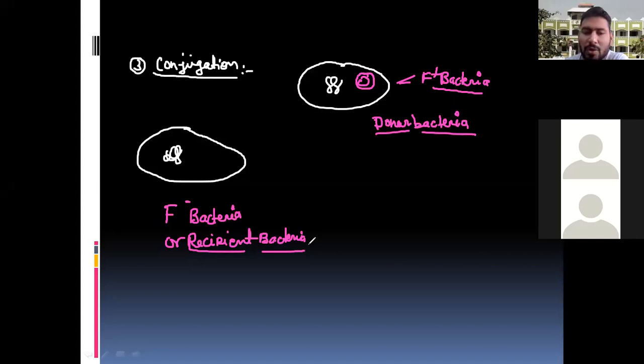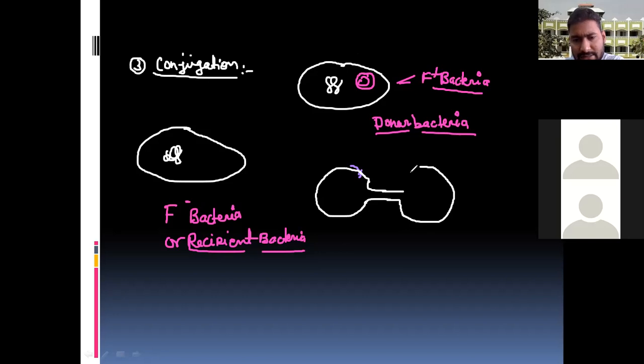Okay. What happened during conjugation? Suppose that one bacteria, this F plus, and F minus, they are going to attach. This is the bacteria, and this bacteria, they are going to form a special structure, and this special structure is known as the conjugation tube.